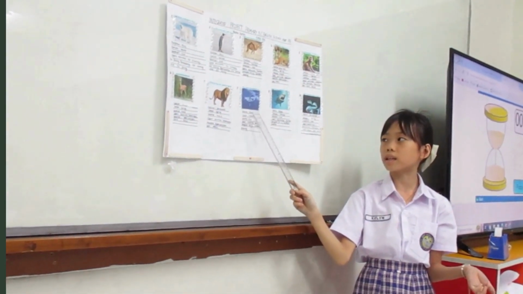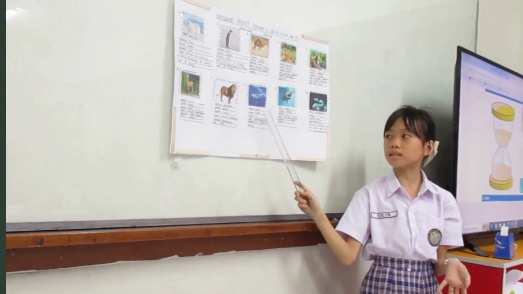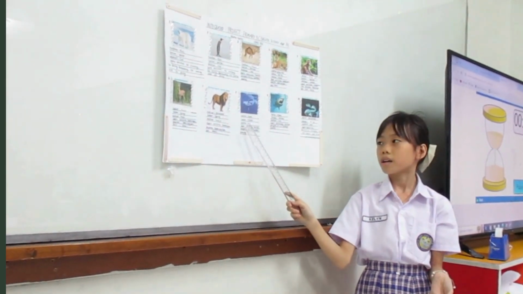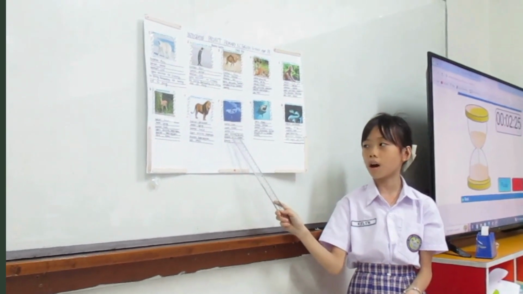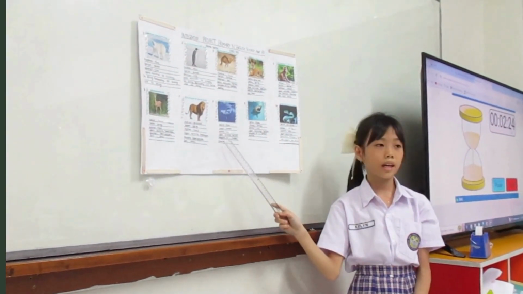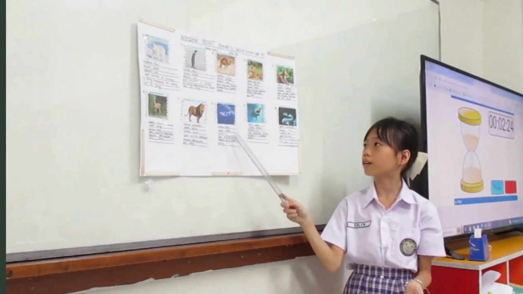The next picture is whale. Whale's habitat is in the ocean. The season is summer. The weather is hot. The sport activities are football, volleyball, biking, handball, and running.